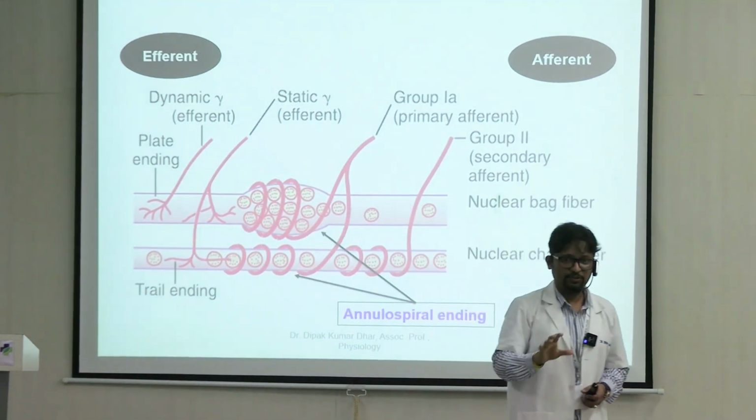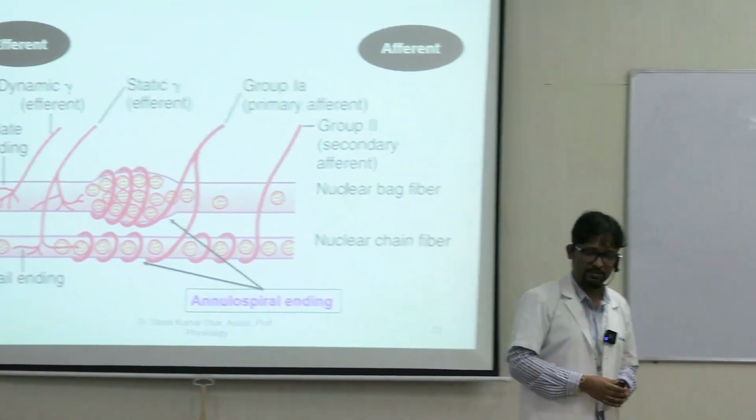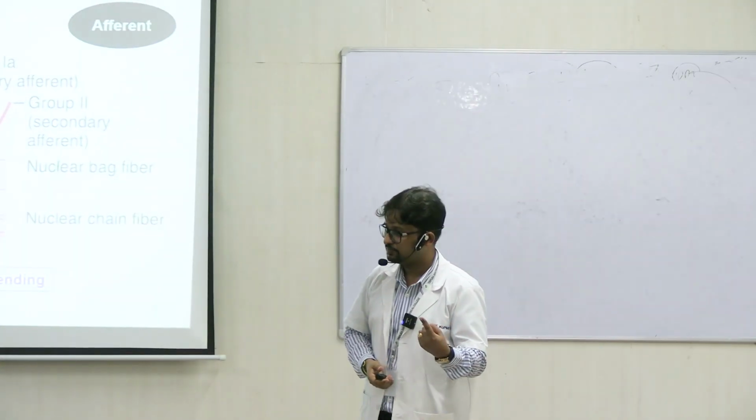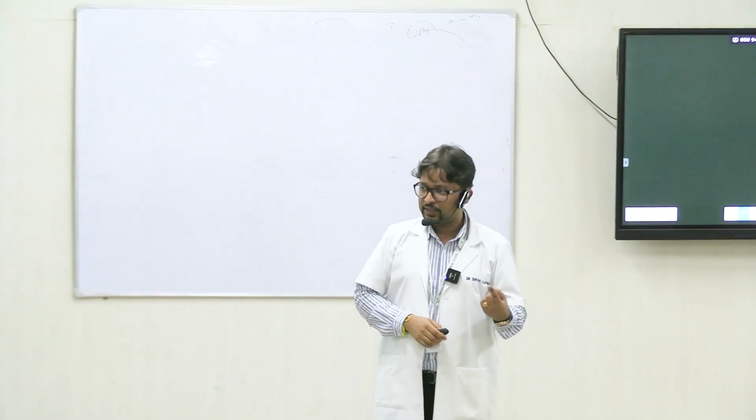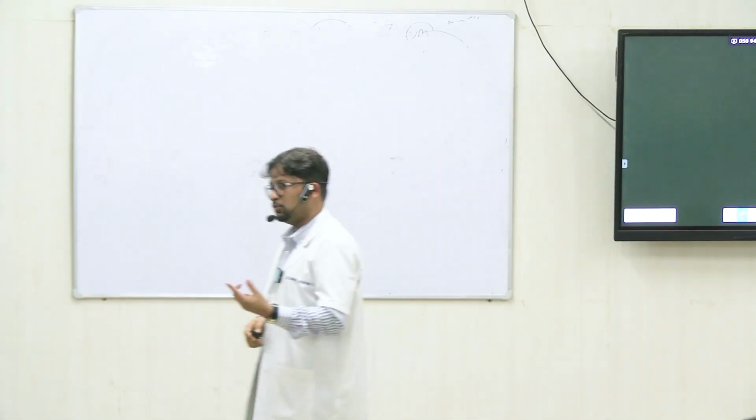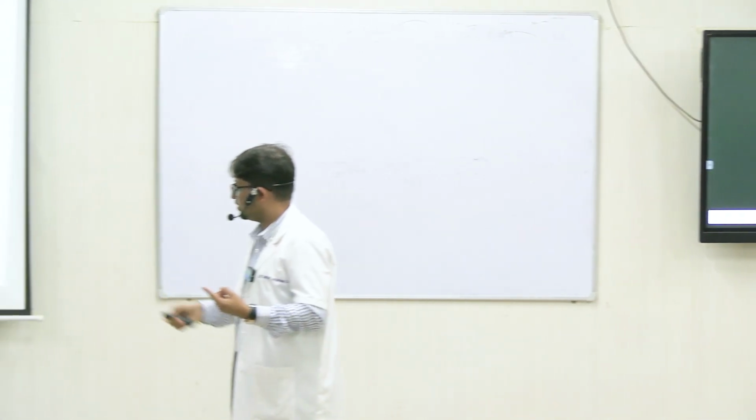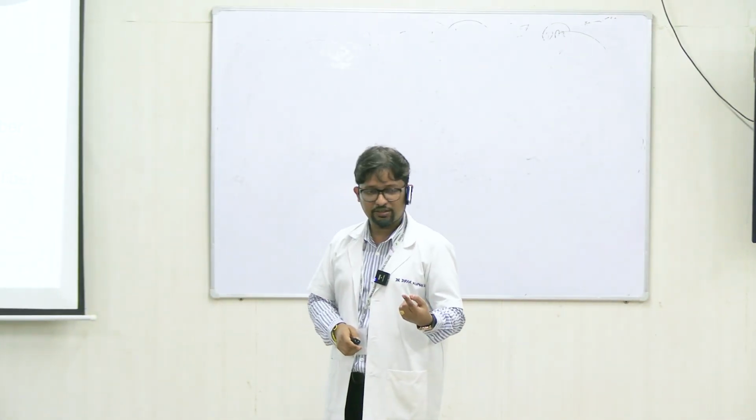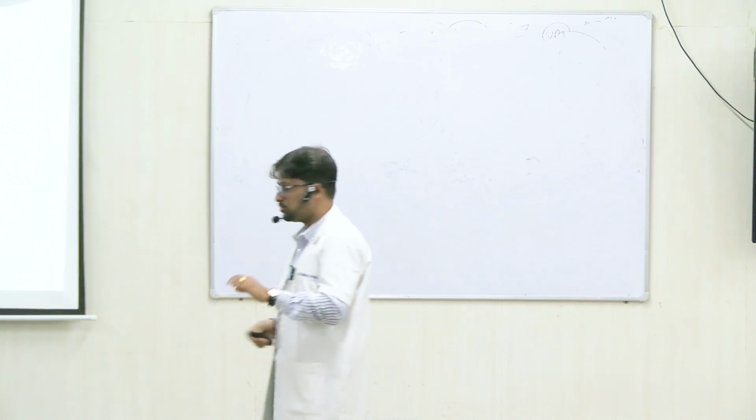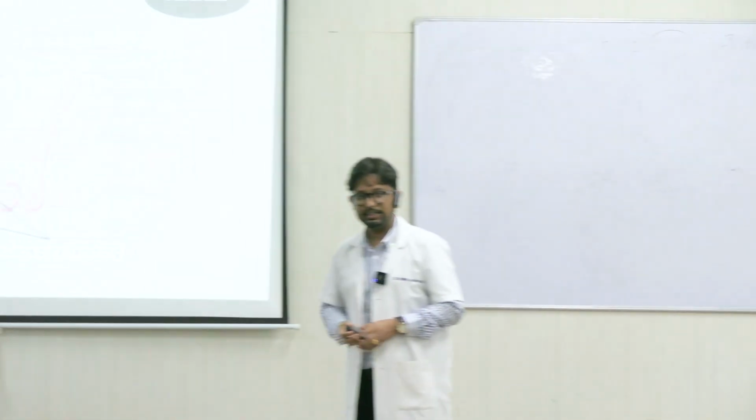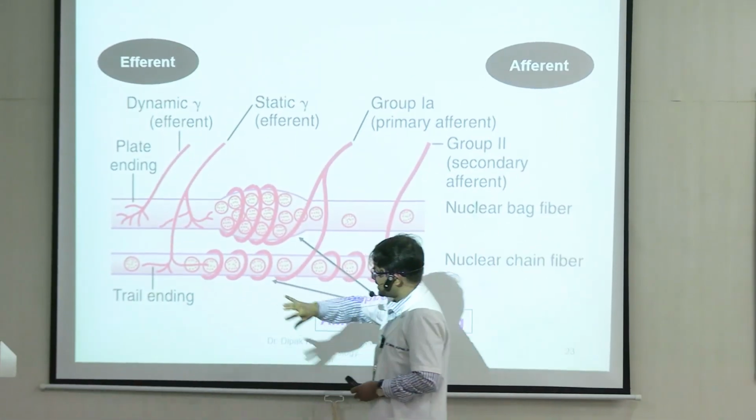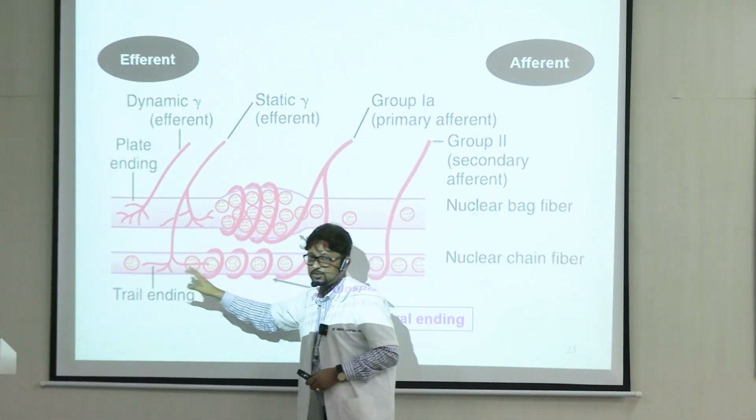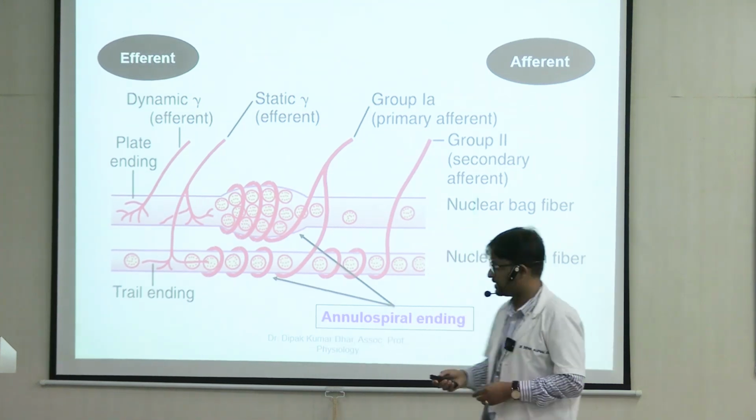So from this slide, what you remember about the motor supply is this, that it is predominantly by gamma. Spindle में the supply is by gamma motor neurons. Nuclear bag fibers में जो neuron supply है, that is dynamic in nature. Chain में जो supply है, that is generally static in nature. Static के दो projections as I said, but remember major one is nuclear chain fiber. Right? This we can see.